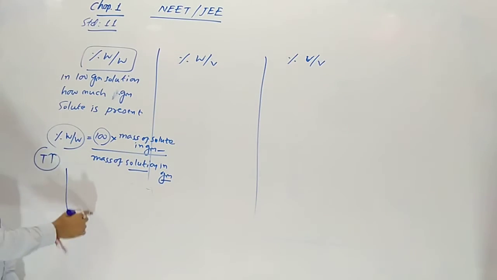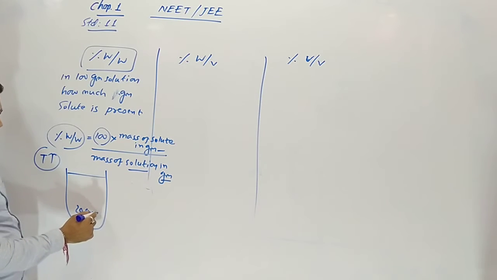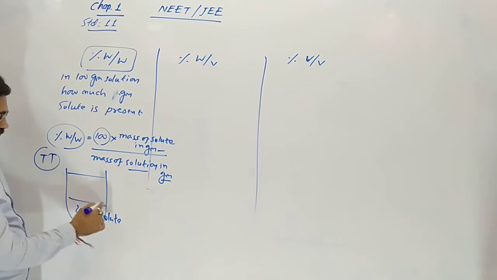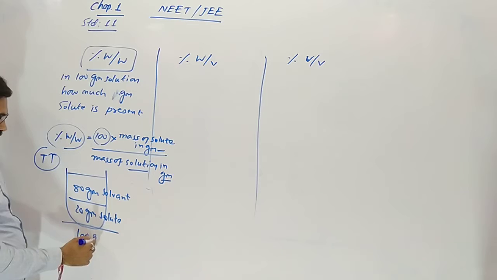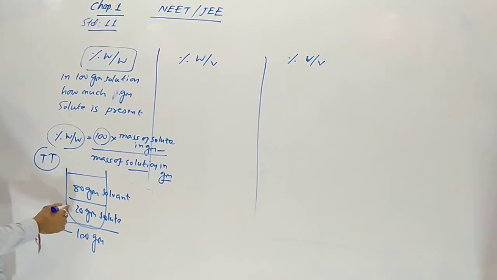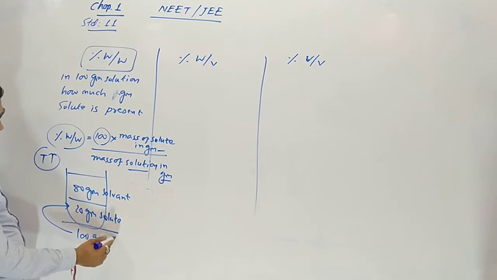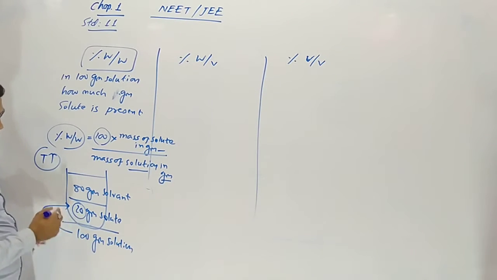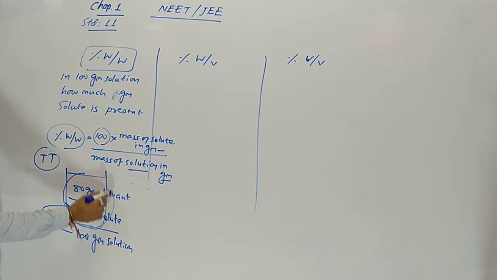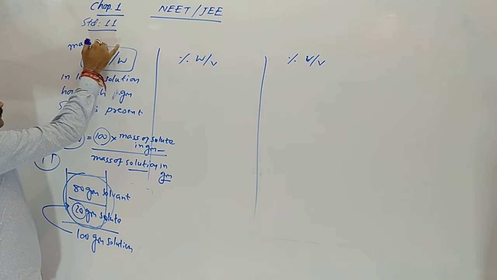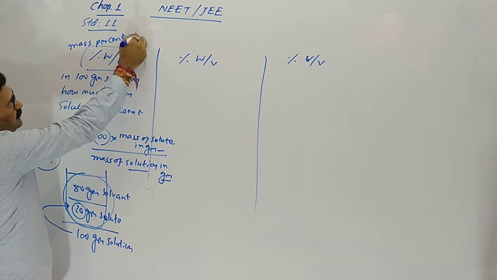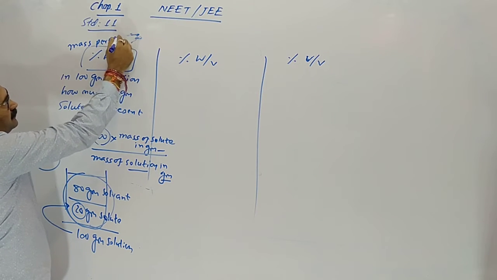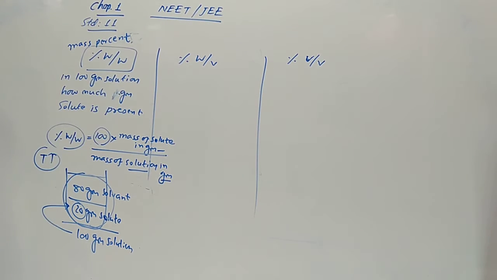It means that 20 gram solute and 80 gram solvent make a total of 100 gram. So the solute is 20 gram out of 100 gram solution, which is 20% of the total 100 gram. So this is called mass percent.